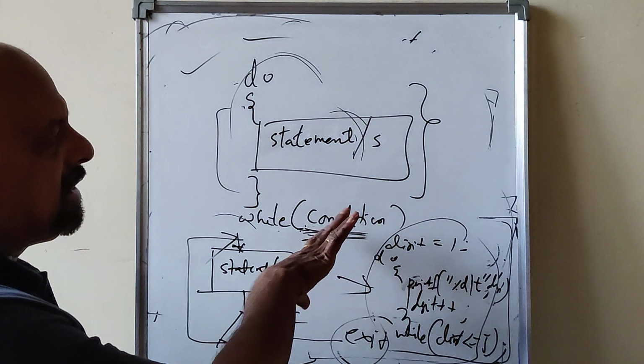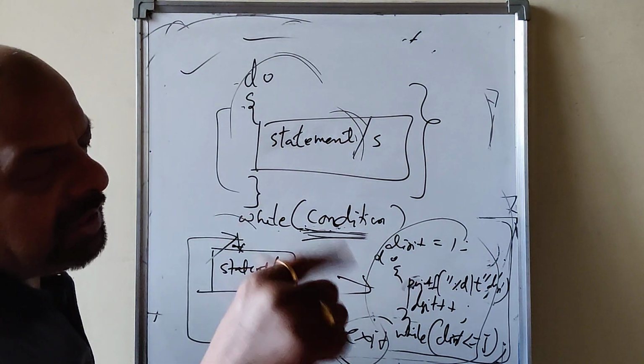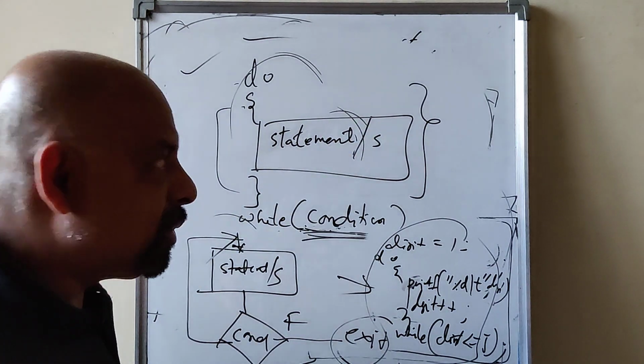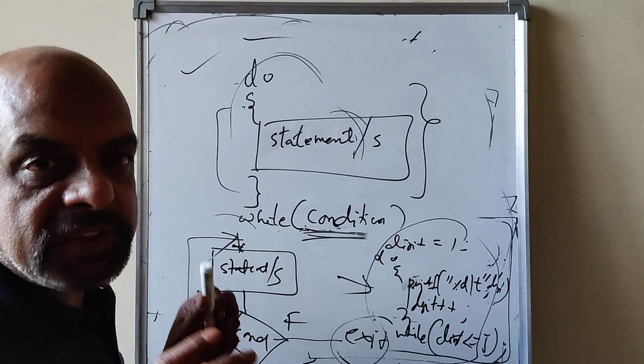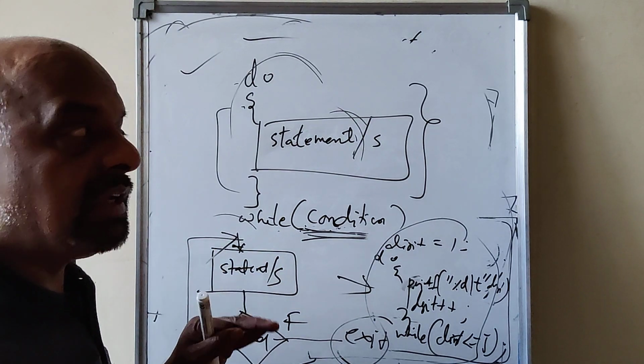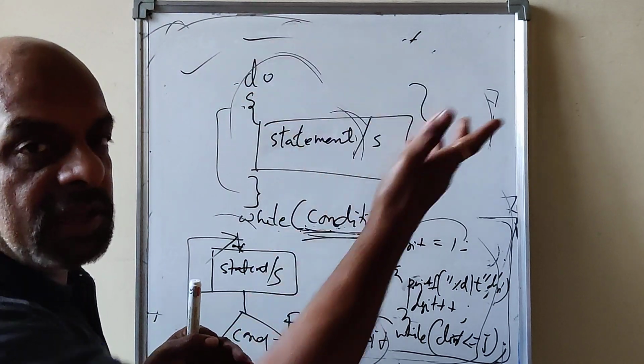Same, but the condition is tested in the beginning in the while and in do while the condition is tested at the end. Then the explanation remains the same. In both the cases, the statements within the loop body get executed as long as the condition is true. Either you test the condition maybe at the beginning or at the end.